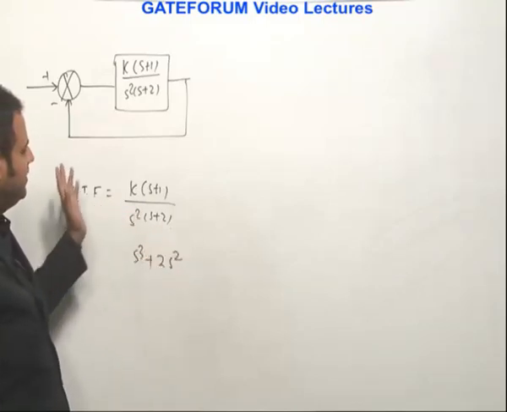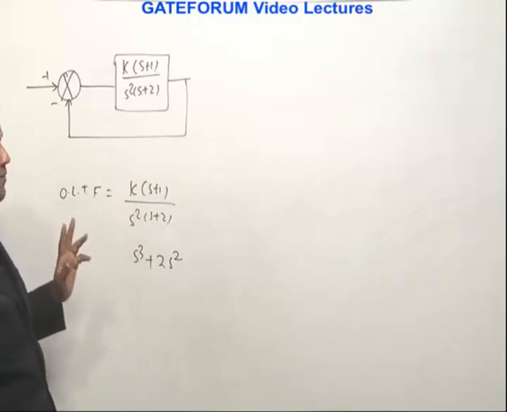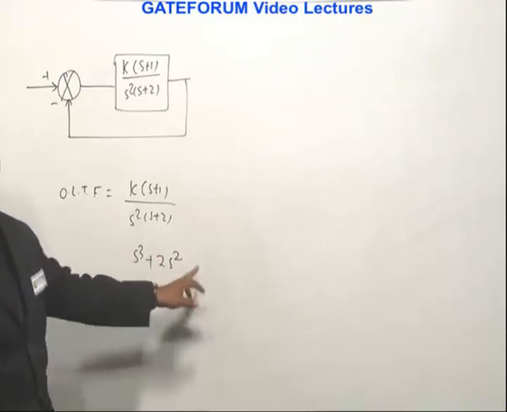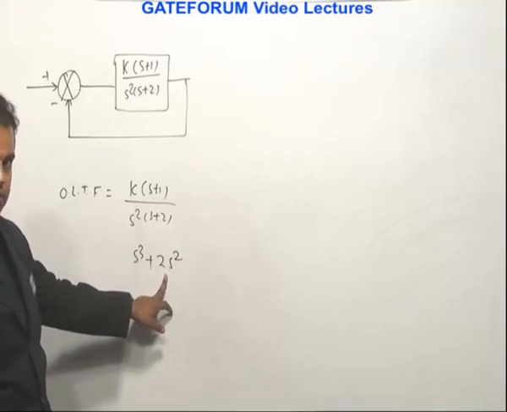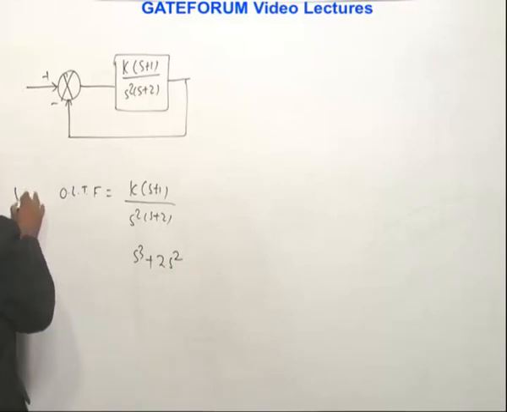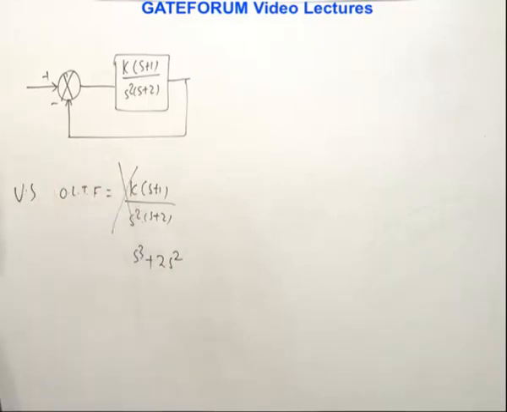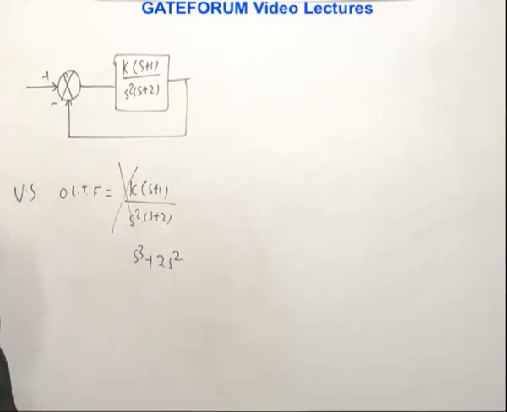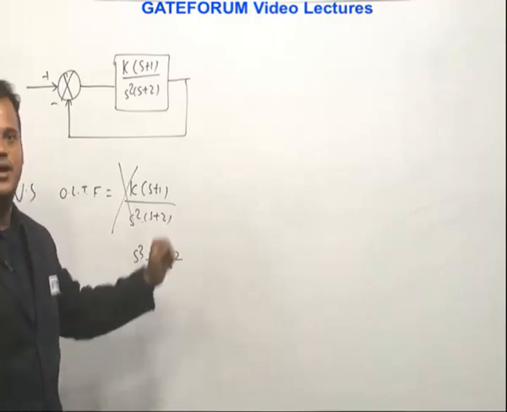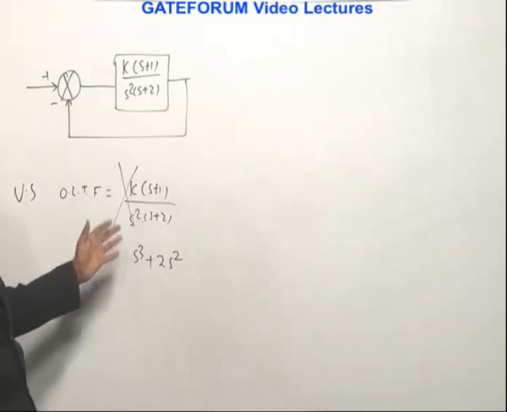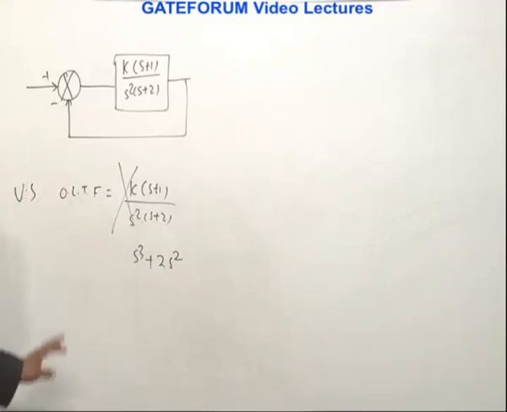So what do you need for stability? One of the necessary conditions is that there should not be any term missing from the highest order to the lowest order. In the sense, it is s cube, s square, then we also expect s to the power 1, s to the power 0. Because those terms are missing, you can directly say this is an unstable system. This is not a stable system, because the polynomial is not continuous up to s to the power 0. However, it could have been 2s plus some constant, then we would have thought of doing the Routh-Hurwitz criteria and all, right? Because here the necessary condition itself is not satisfied, there is no need to go for the sufficient condition. So the open loop transfer function is an unstable system, that is concluded.